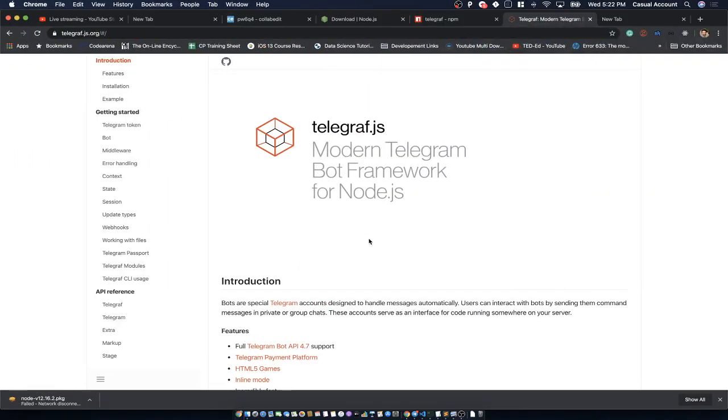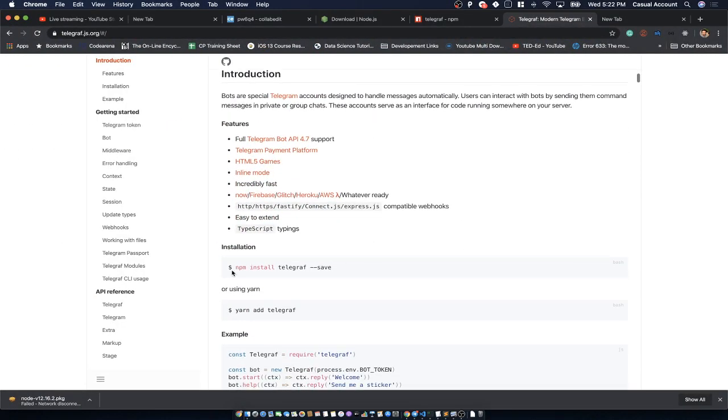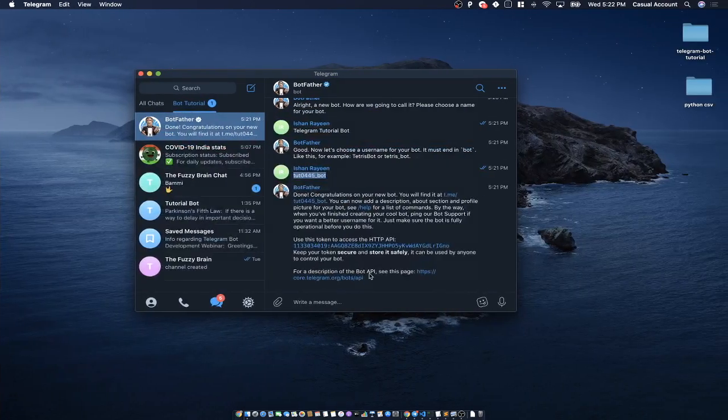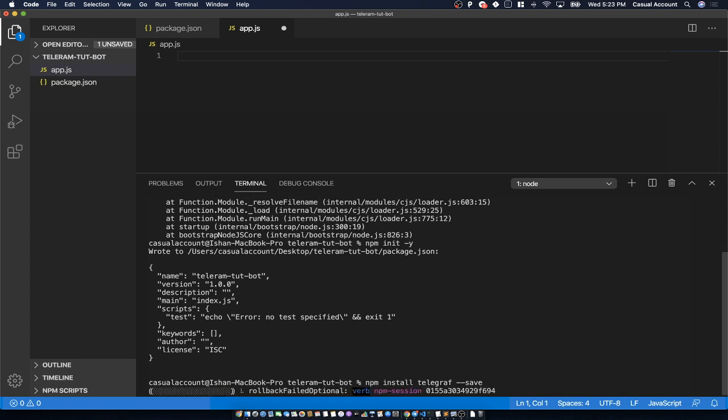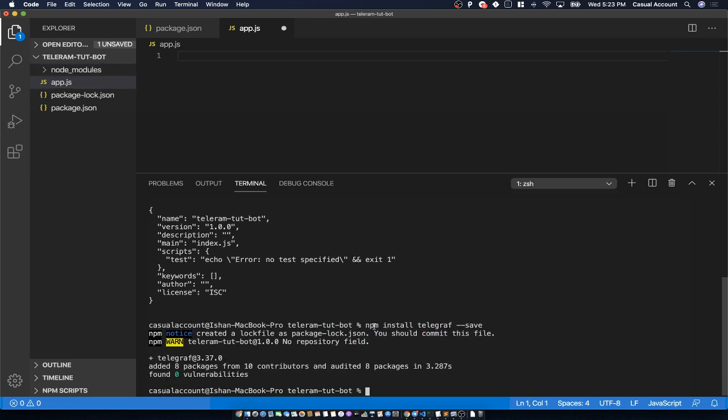We'll go back to the documentation, and you can see it says to run this command: npm install telegraph --save. You can just do that. I'll copy it, paste it, npm install telegraph --save. I'll tell you what it will do. It looks into the npm repository and tries to find the Telegraph API. Once it finds it, it downloads it and saves it in the application folder.